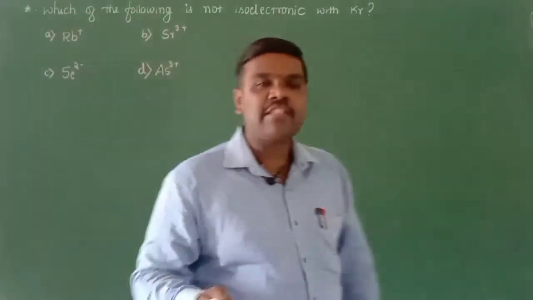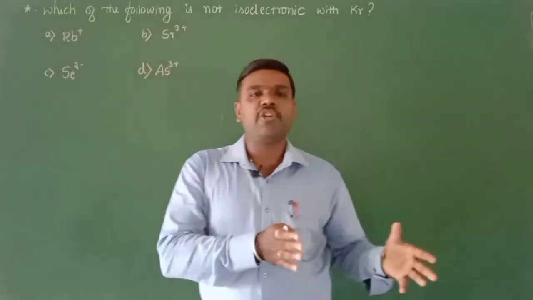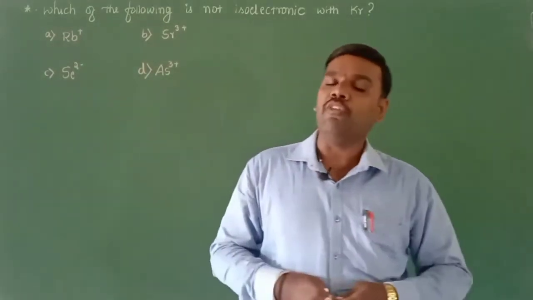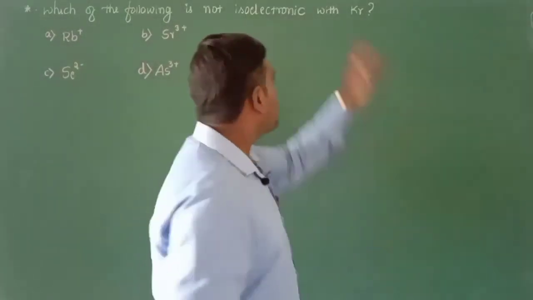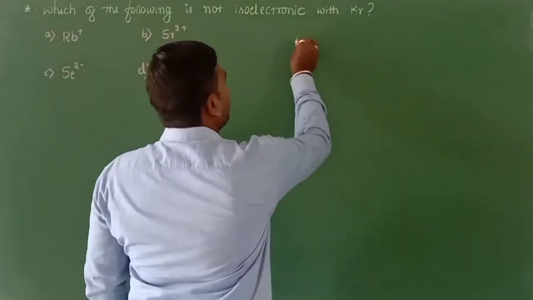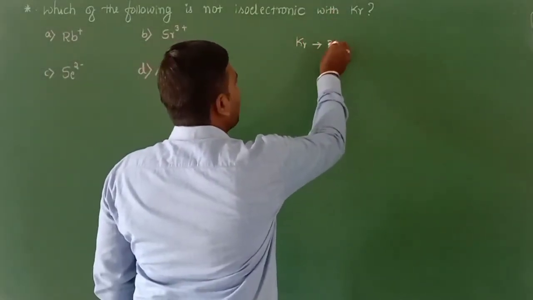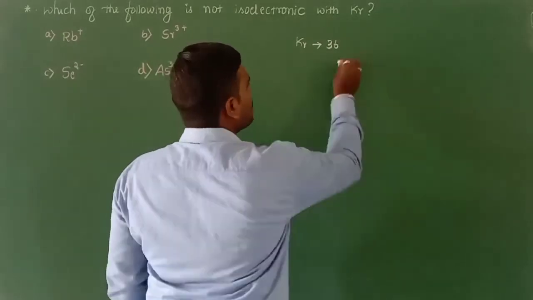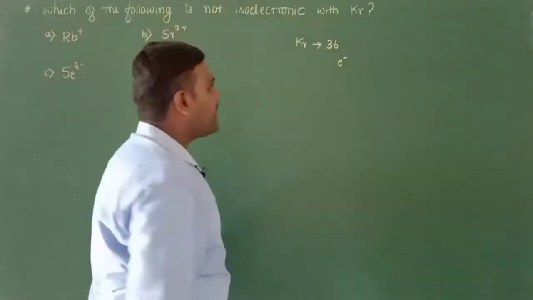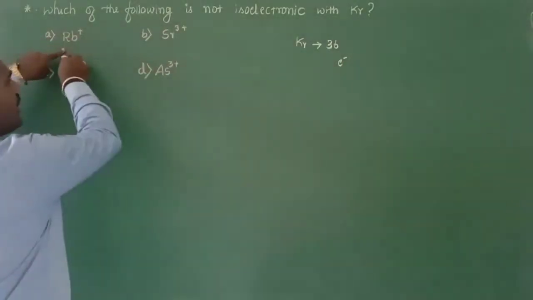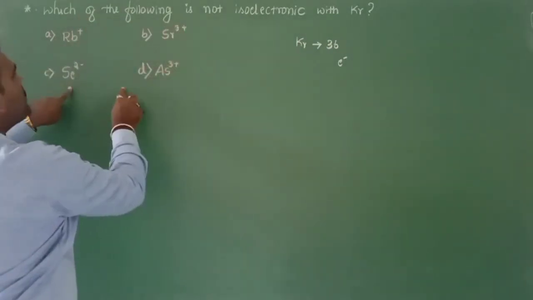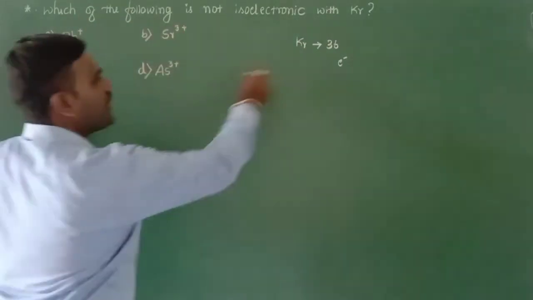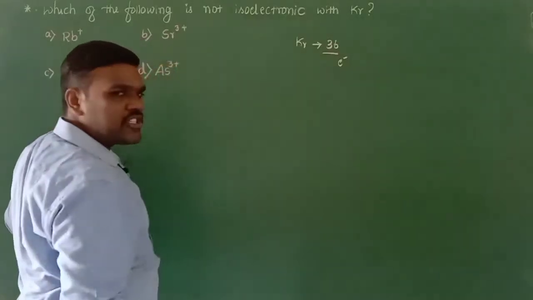We know that isoelectronic means the species have the same number of electrons, right? Here the element given is krypton, which has an atomic number of 36. So the number of electrons is 36, and now we have to check among the four options which one does not have 36 electrons.